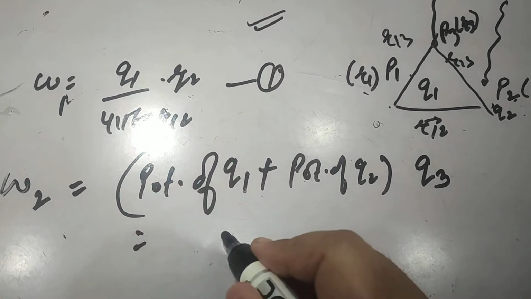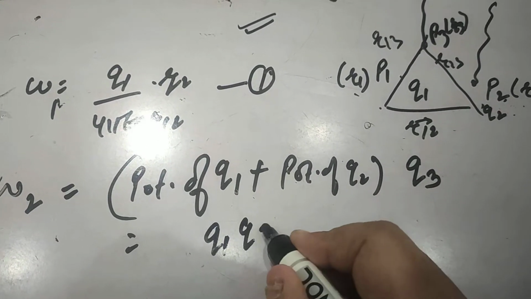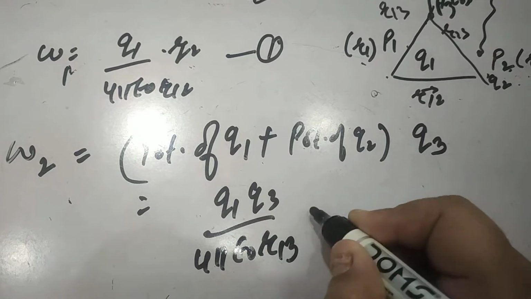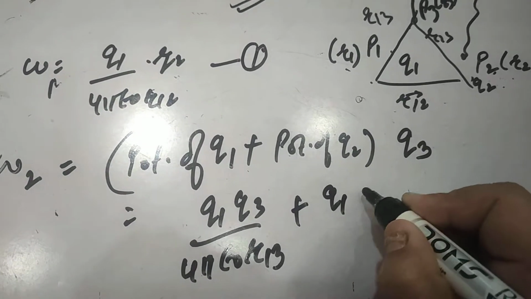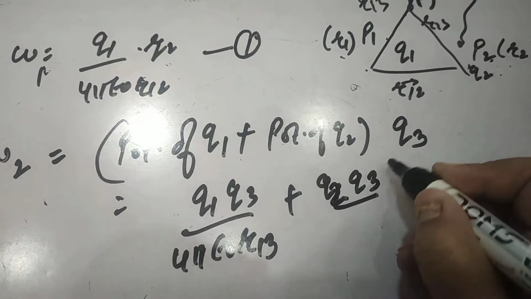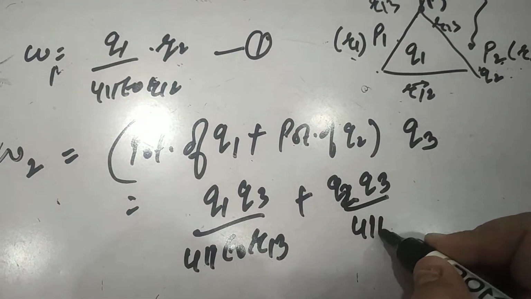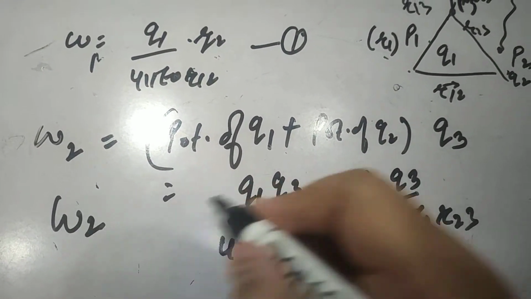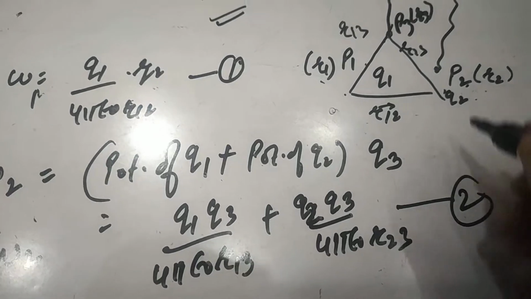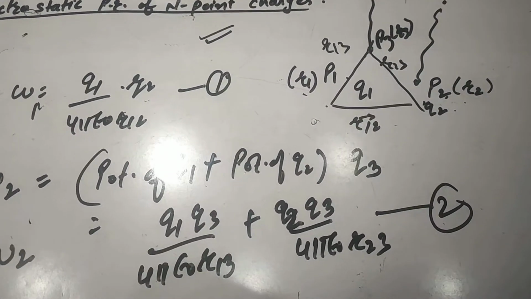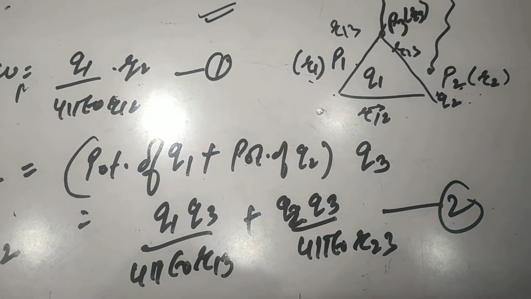So we can write q1 q3 upon 4 pi epsilon naught r13 plus q2 q3 upon 4 pi epsilon naught r23. This is the second work done, W2, in bringing the charge q3 from infinity to a finite position at finite mutual separations from q1 and q2.